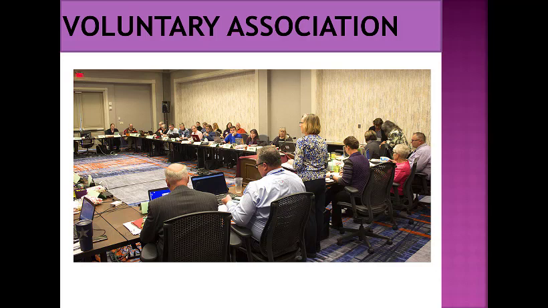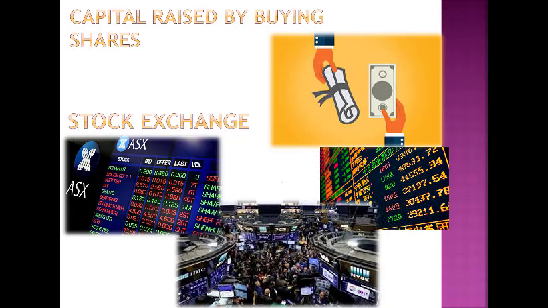Joint stock company is a voluntary association, and how can we become a part of this association? By buying shares. So guys, stock exchange is the place. It is also called bourse, B-O-U-R-S-E, bourse. Which kind of market is this? It is a capital market.